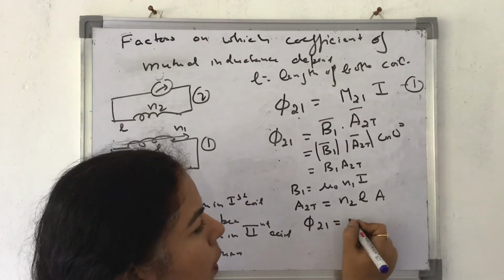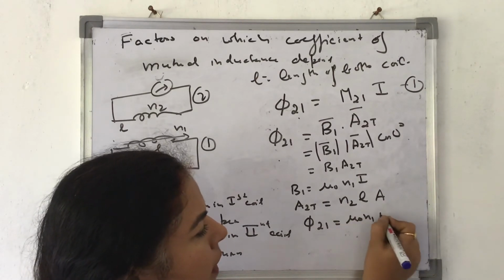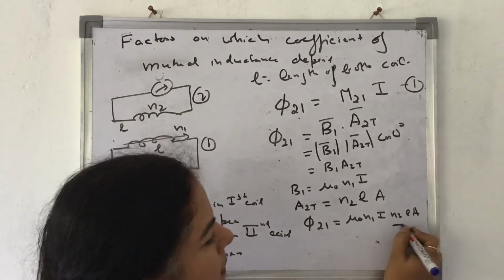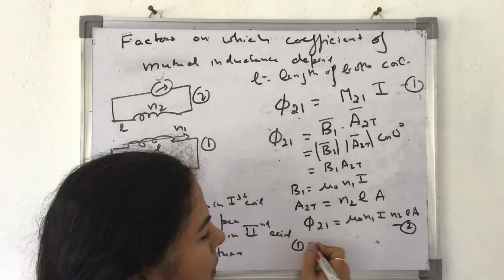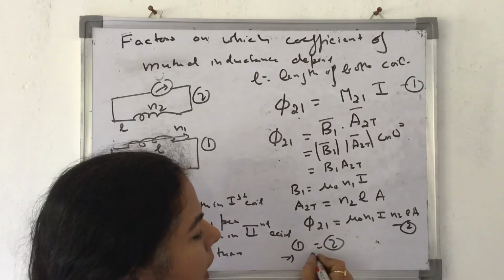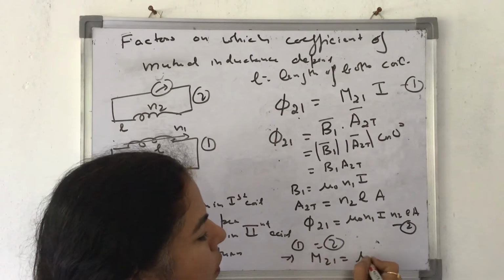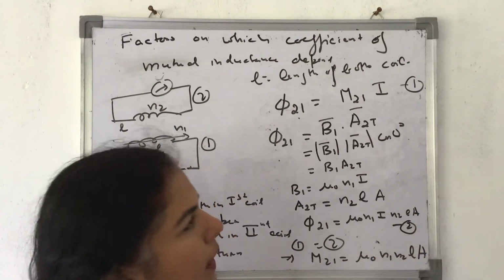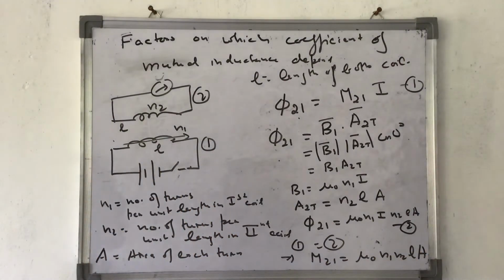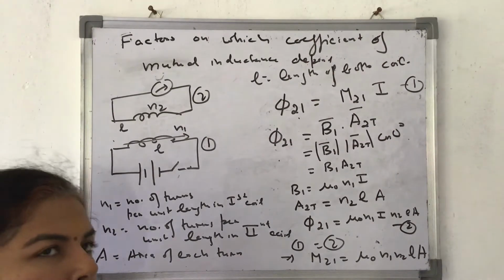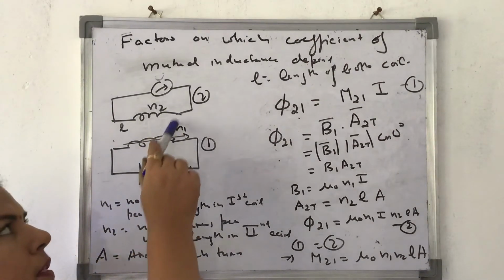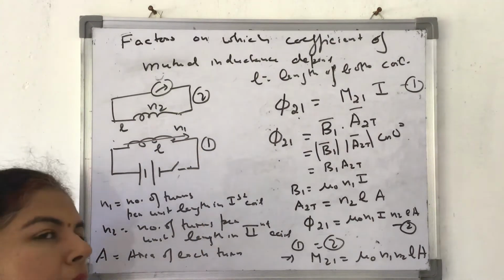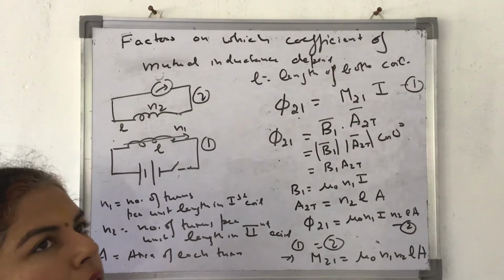Phi 21 is equal to mu naught N1 I N2 L A. This becomes my second equation. Let's compare. From here I get M21 is equal to mu naught N1 N2 L A. So the factors on which the coefficient of mutual inductance depends are: permeability of the medium, number of turns of both the coils, length of each coil, and the area of each turn.